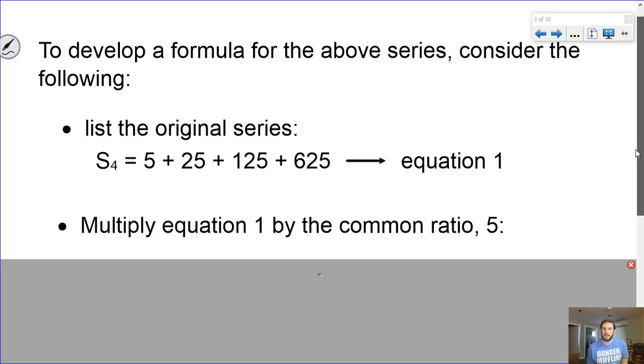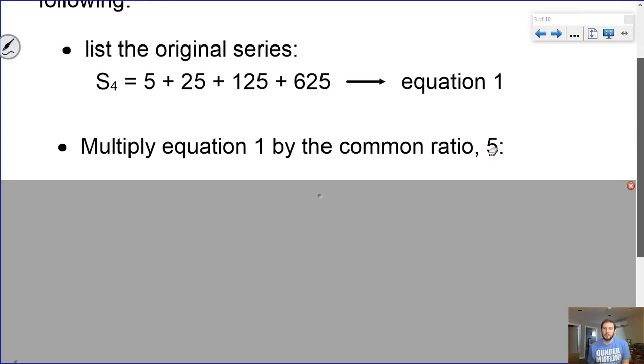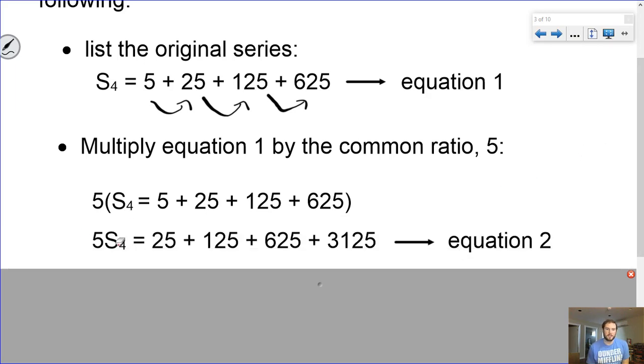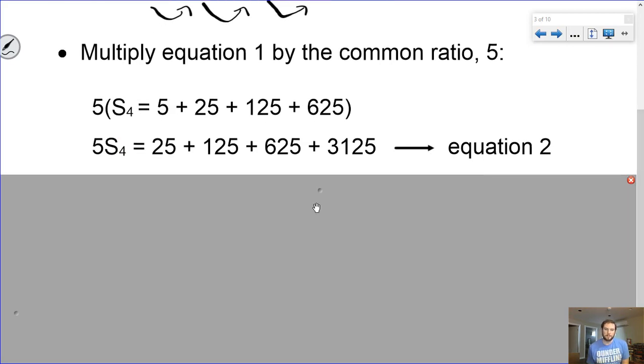Okay, we're then going to take that first equation and multiply it by the common ratio. So we're going to take this equation here and multiply everything by 5. And what we're going to notice is that we take this 5 and multiply it by 5, it turns into 25. And this 25 turns into 125, and this 125 turns into 625, and so on and so on. So each of these terms in our series just becomes the next one. So we have 5 times our series containing 4 terms turns into this thing, which we will label series number 2, or equation number 2.